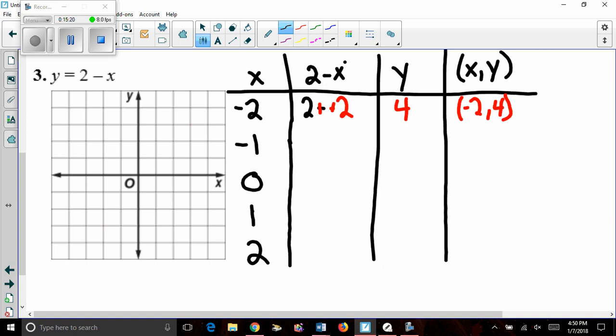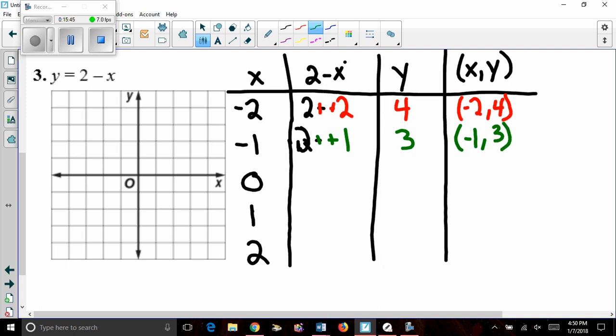Let's see that again. 2 minus, now this time x is negative 1, so 2 minus a negative 1. Minus a negative becomes plus. 2 plus 1 is 3. So -1 comma 3 is our coordinate.